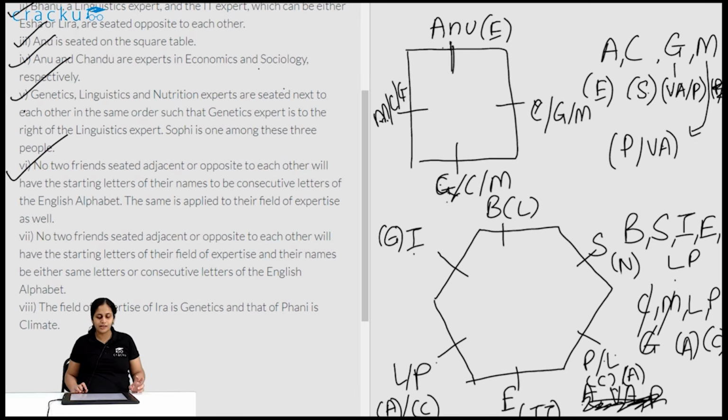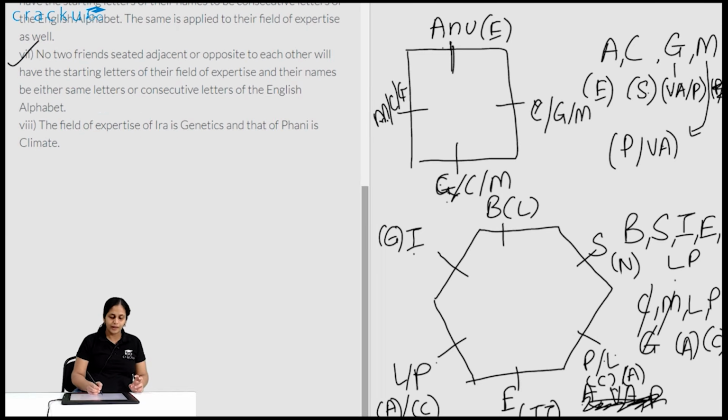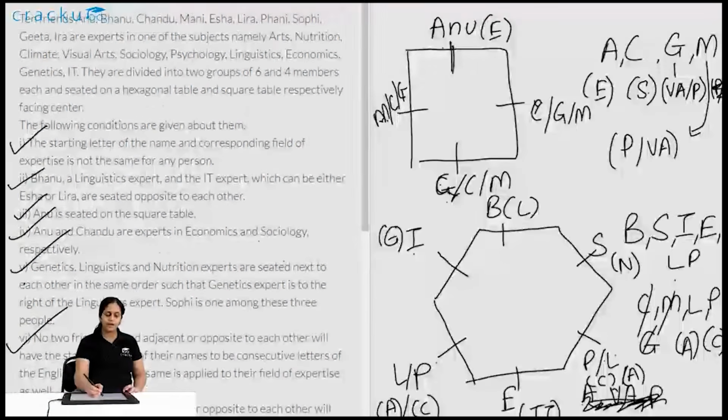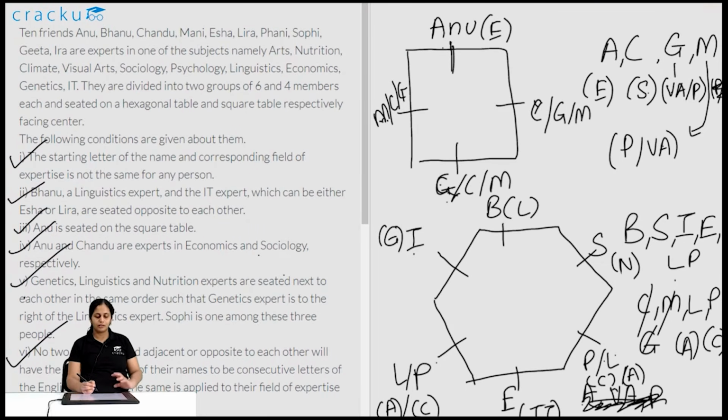Same with this. The field of expertise and name is also not helping me resolve anything, neither on the hexagonal table nor on the square table. So I can tick it off. And 8, being Ira's genetics and Funny's climate, I have already taken care of it. So even 8 I can tick it off. So I have done all these conditions, and this is the end result that I have gotten.